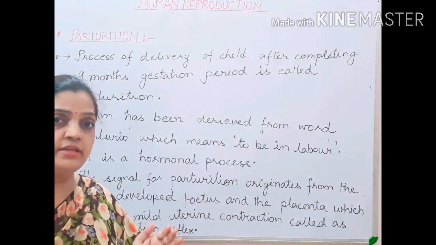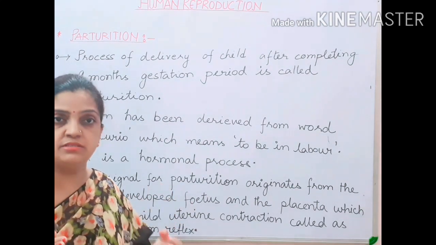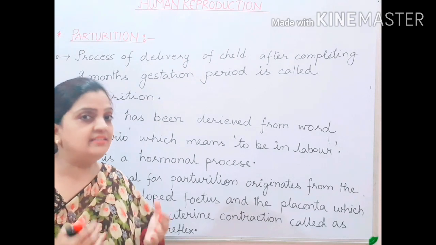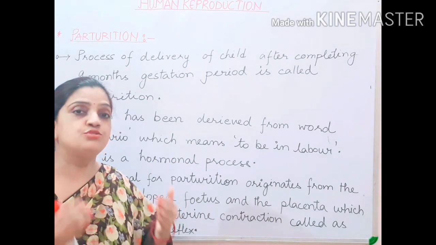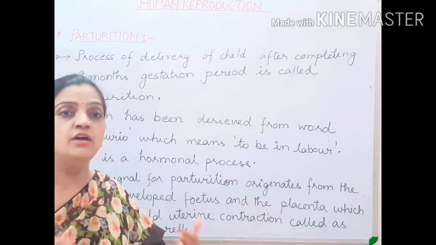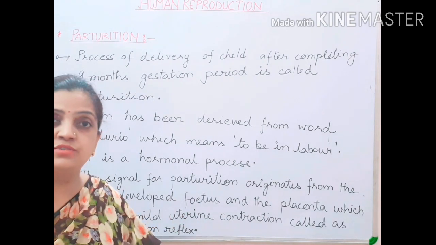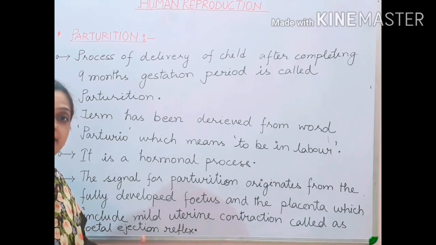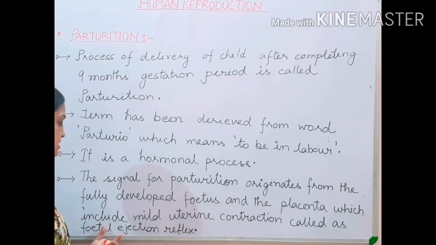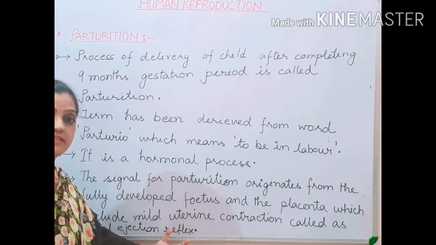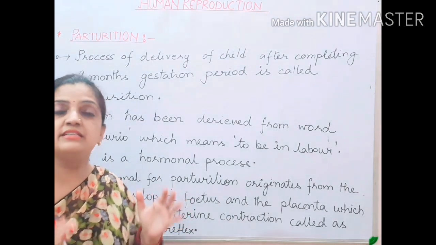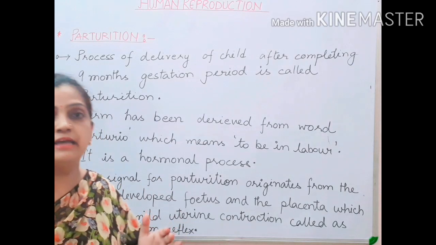The uterine walls have receptors, and these receptors receive the message that the time has come to expel the child out from the uterus into the outer world. So a reflex is created inside the body, and the fetal ejection reflex is a process you can consider when a signal has been produced